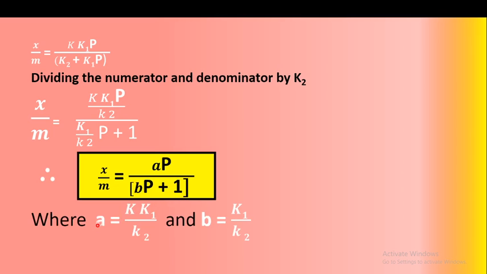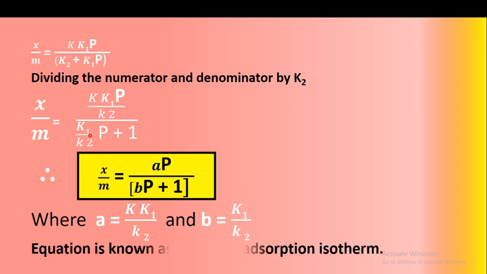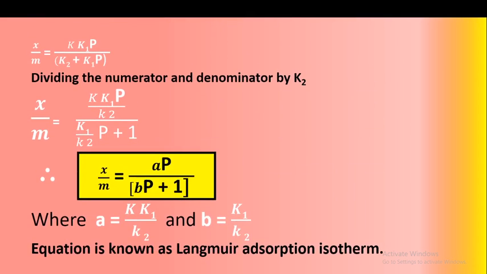Here small a is equal to K into K1 divided by K2, and small b is equal to K1 upon K2. This equation is known as the Langmuir adsorption isotherm. So X upon M is equal to AP upon BP plus 1 is known as the Langmuir adsorption isotherm, and a and b are the constants of this Langmuir adsorption isotherm.